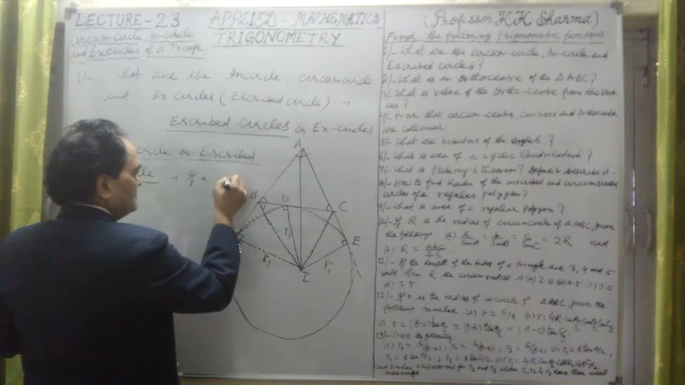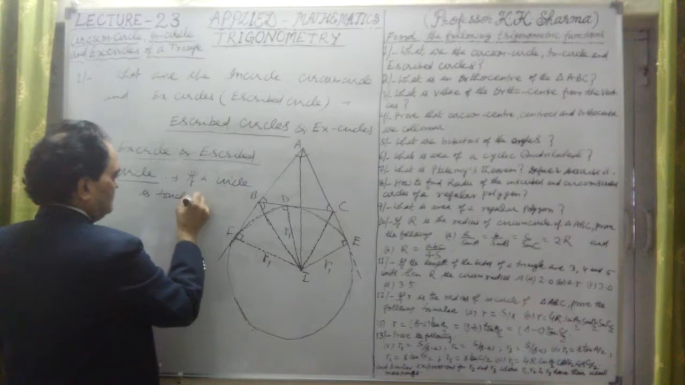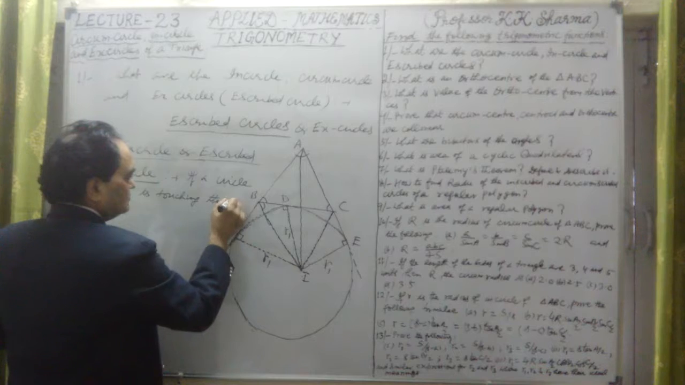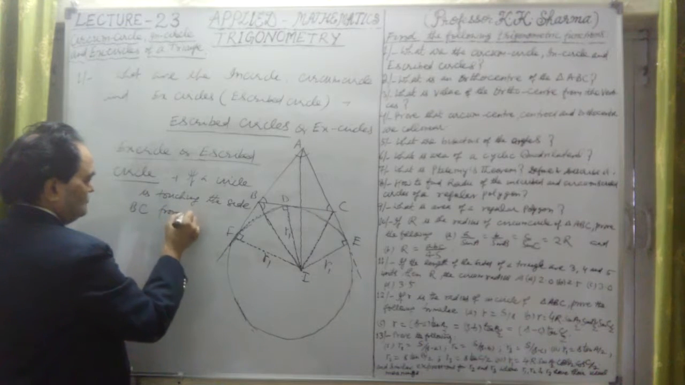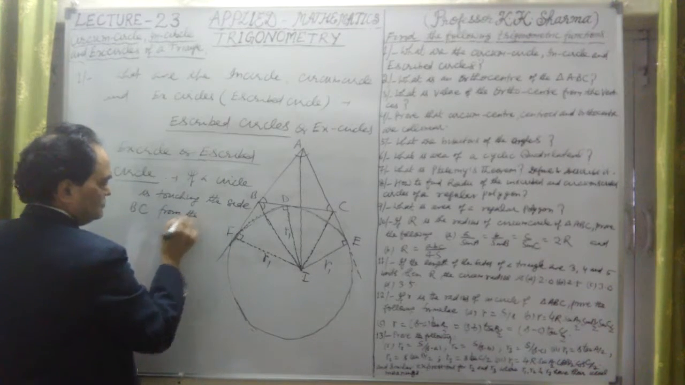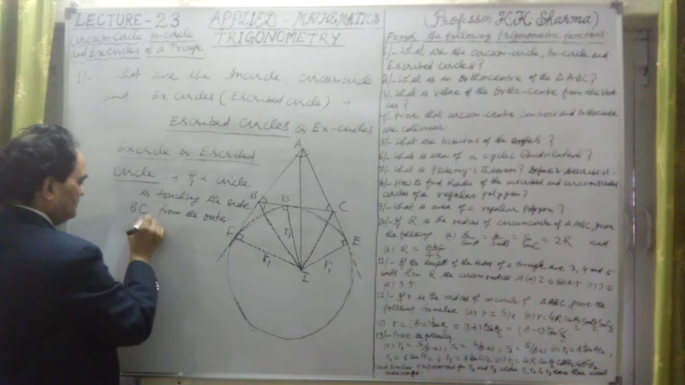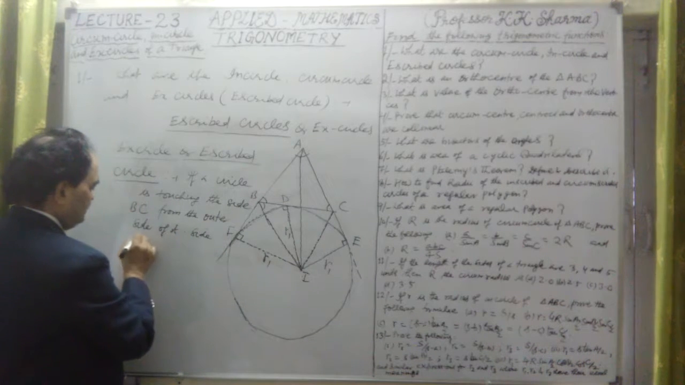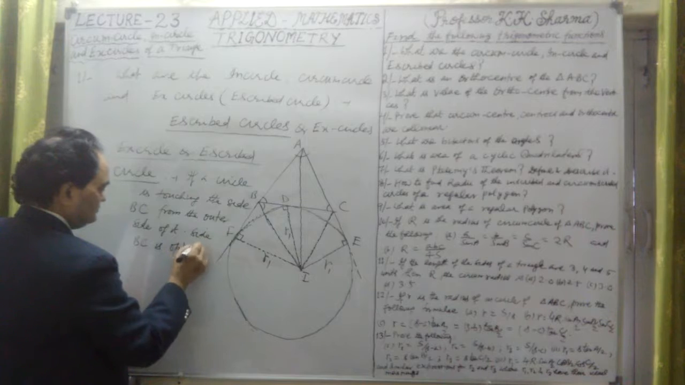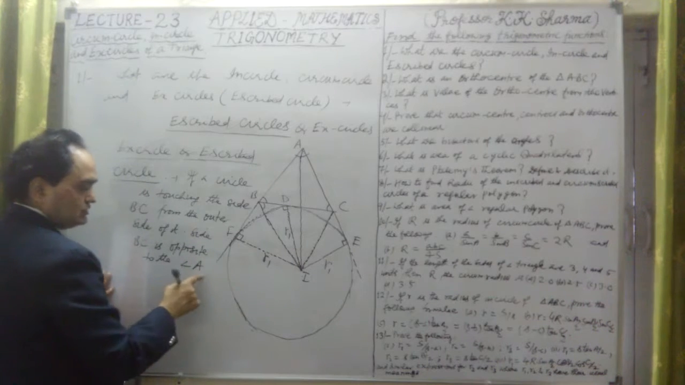If a circle is touching the side BC from the outer side of it, side BC is opposite to the angle A, opposite to the angle A.